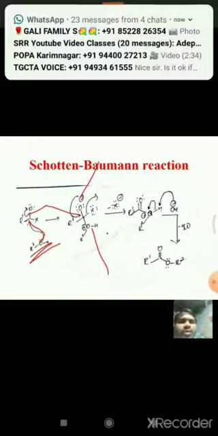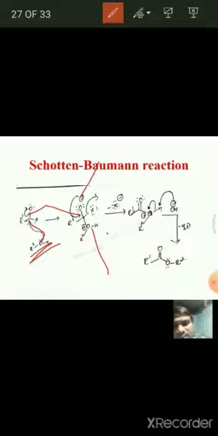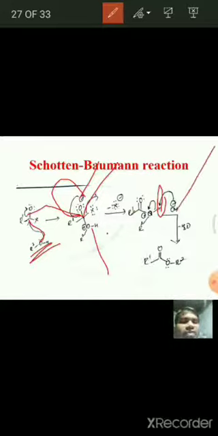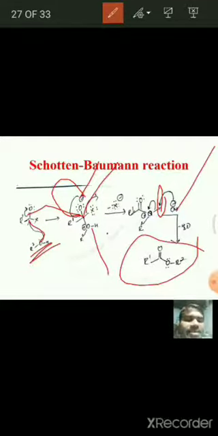This is the mechanism, a very simple mechanism, not so complicated. First of all, the attack of the oxygen of the phenol on this carbonyl carbon, and we get, see here, this becomes a single bond, we get a minus charge here, and we get a plus charge on oxygen. And next, see here, this rearrangement, this minus charge again to here, and this X is eliminated as X minus. That is, in the second step, the halogen is removed as halide ion. And next, in the third step, deprotonation takes place of this hydrogen in the presence of OH minus. It gives the ester. Ester is the final product here.